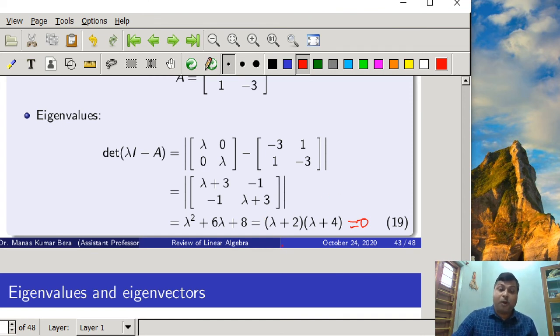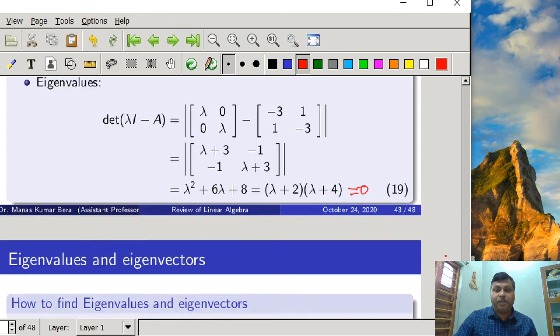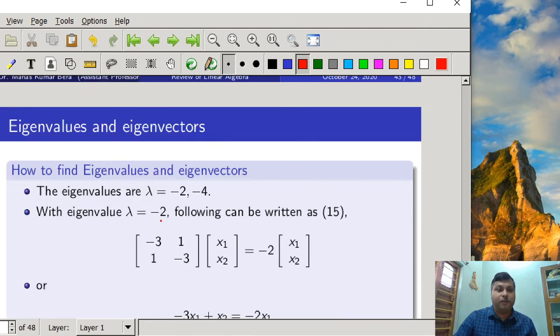Now for each of these eigenvalues we can find the eigenvector. First I am showing you for lambda equal to minus 2 how we will do it. It is A into xi, so we are assuming it is a vector having two components, x1 and x2, equal to minus 2 into xi. Because why is it minus 2?